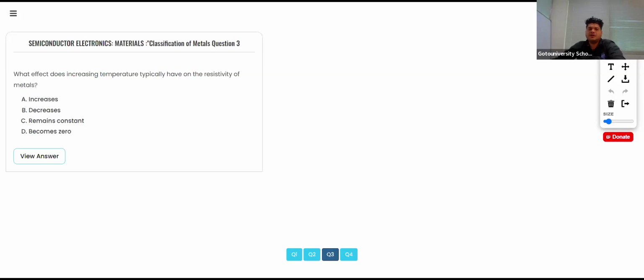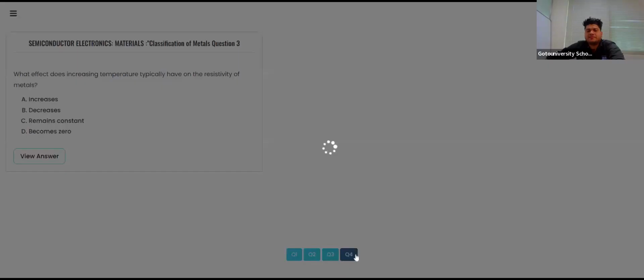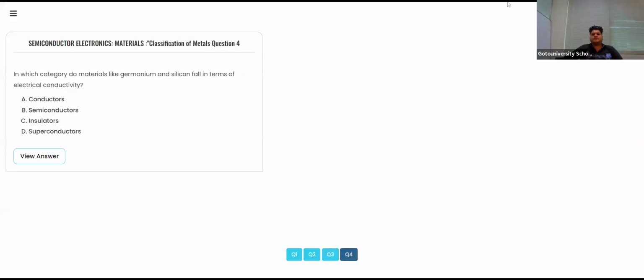Yes, the answer is, what effect does increasing temperature typically have on the resistivity of material? Resistivity of material will get increased. Okay, let's see the next one. Which category do materials like germanium and silicon fall in terms of electrical conductivity? And the options are conductors, semiconductors, insulators, or superconductors.